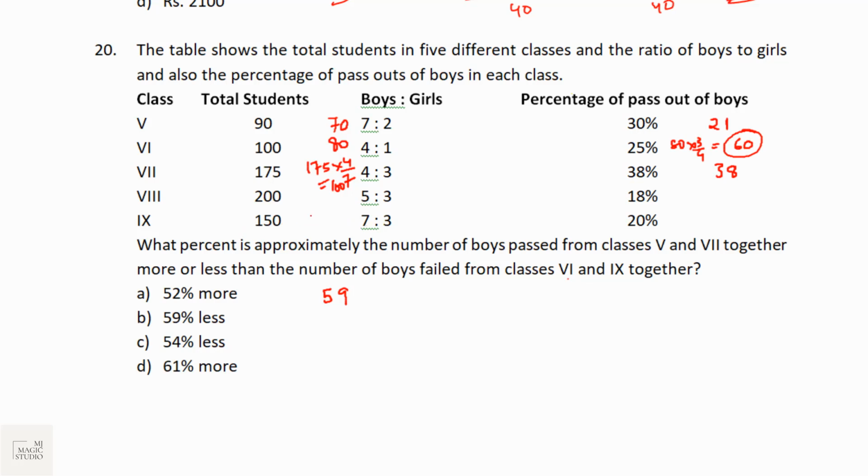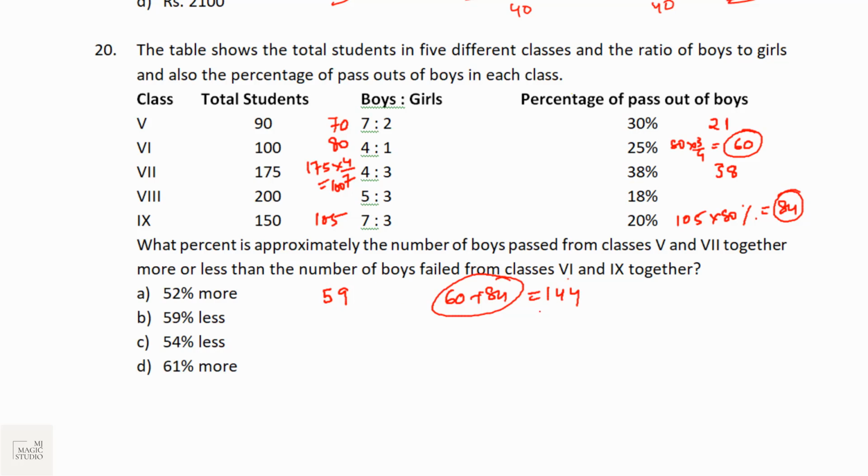So 150 into 7 by 10, that would be 105. Failed are 80%. So we are looking at 105's 80%, which would be 84. So here the total is 60 plus 84, that is 144.